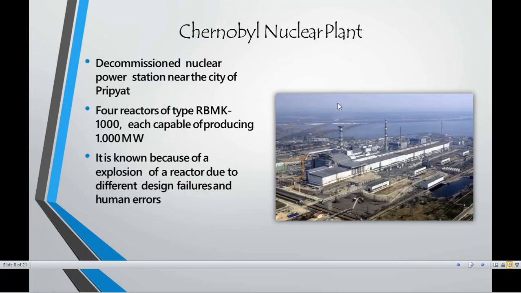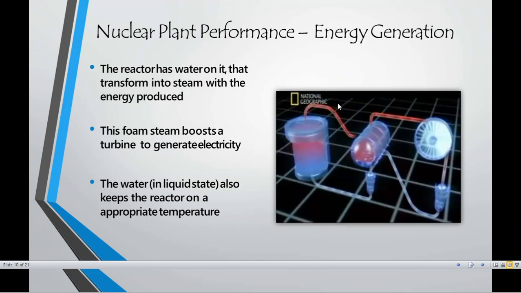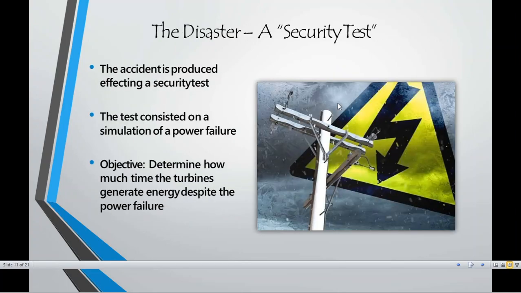So, this nuclear power plant had an explosion, and this explosion was later studied and found out why actually this explosion took place, or what were some of the major reasons for this kind of explosion. What they found out later on was that this explosion took place because of two or three major things. The first major thing which they considered was the security tests were not made. That means it was not a proper way of controlling the security or controlling the rods for the generation of electricity. That was the first thing.